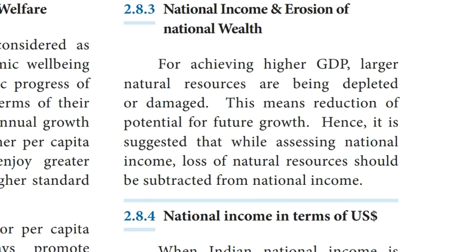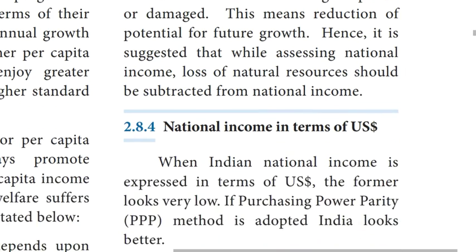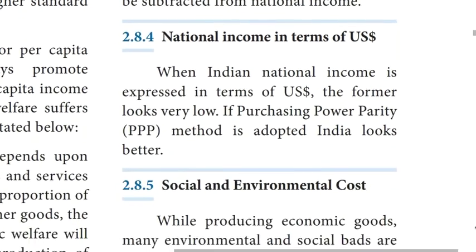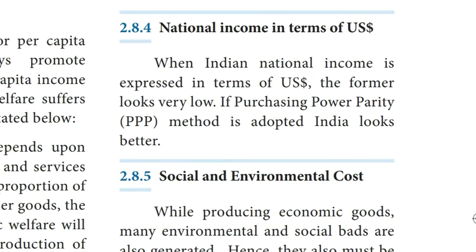Third indicator of national income and social accounting, national income and erosion of national wealth. For achieving higher GDP, larger natural resources are being depleted or damaged. This means reduction of potential for future growth. Fourth indicator, national income in terms of US dollar.